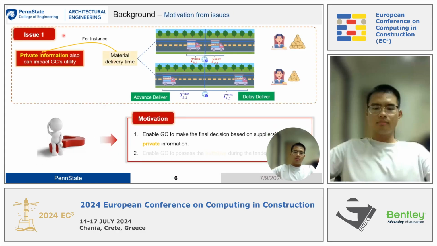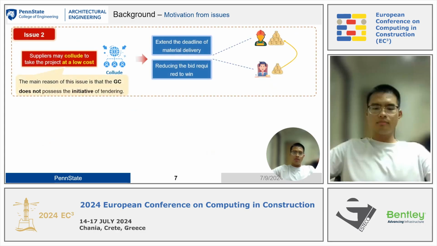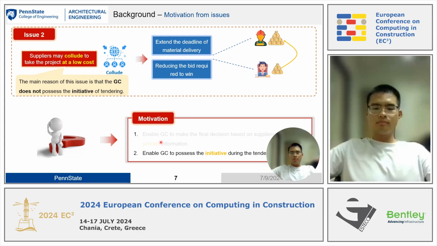In this way, from the first issue, we get the first motivation: how to enable the general contractor to make the final decision based on suppliers' private and public information. And from the second issue, we obtain the second motivation: how to enable the GC to possess the initiative during the tendering.